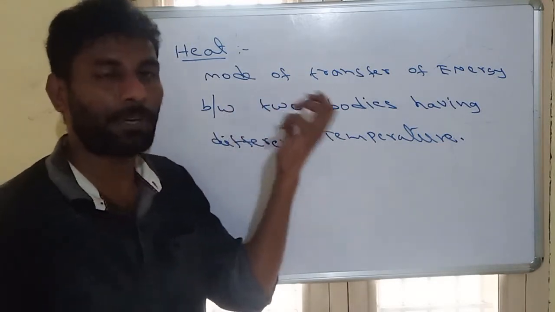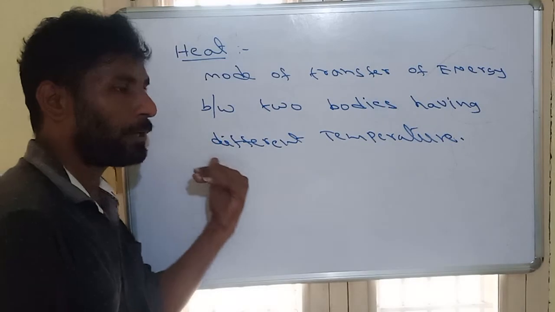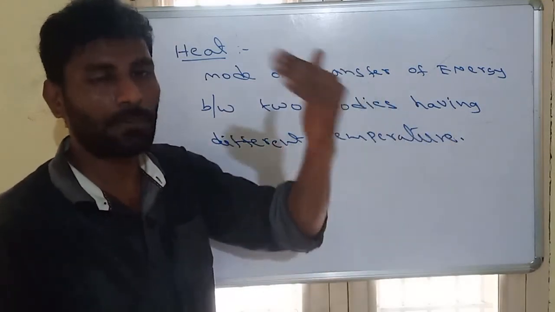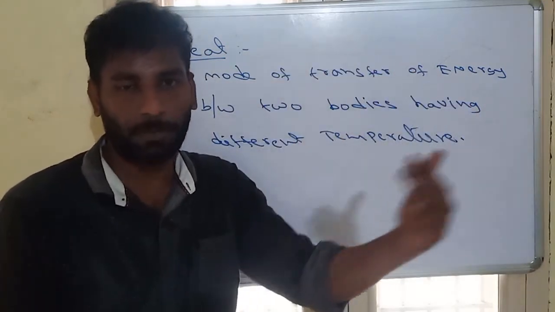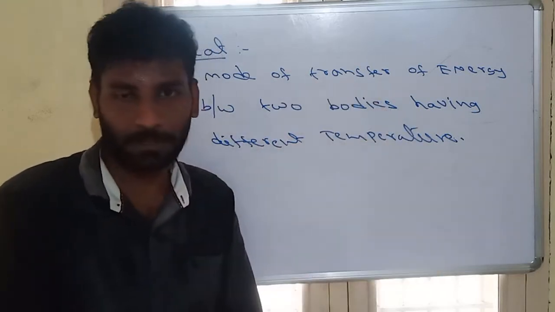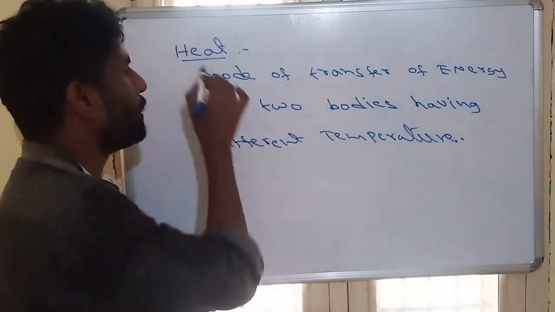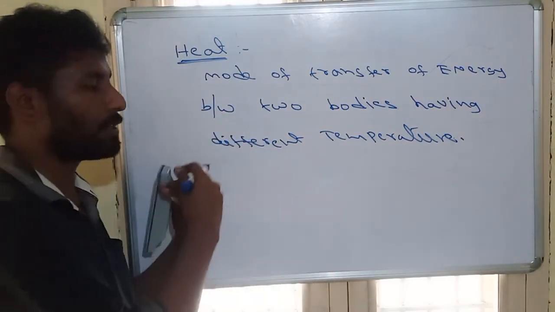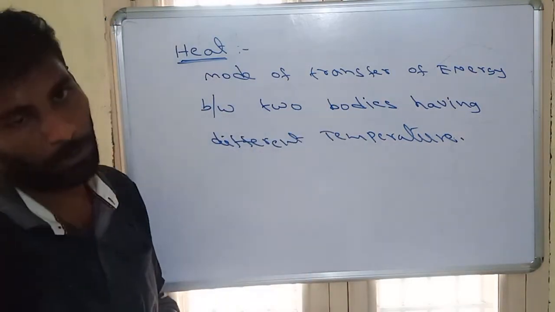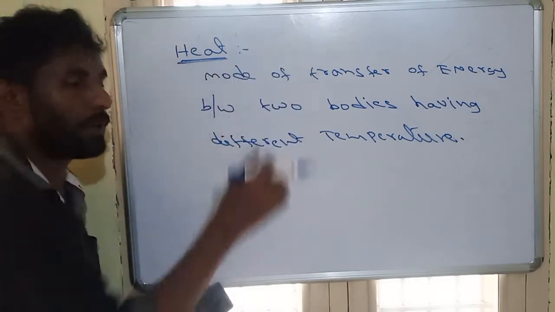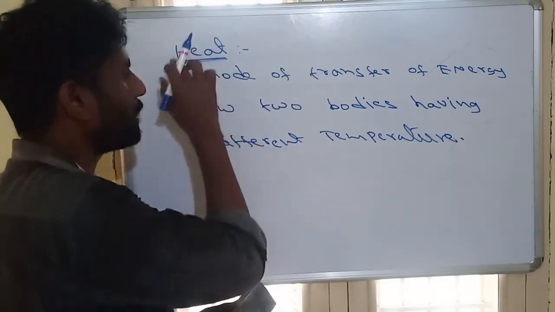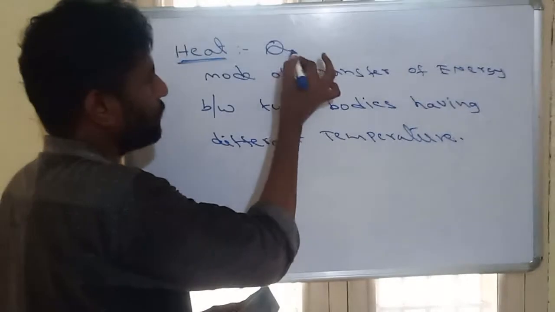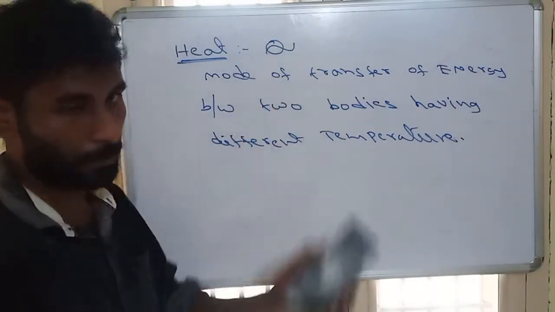Whenever two bodies have different temperatures, energy will be transferred from one body to another, mostly from the hot body to the cold body. That transfer of energy we simply call heat. So in the form of heat, energy is transferred from the hot body to the cold body. This heat is always represented with Q.